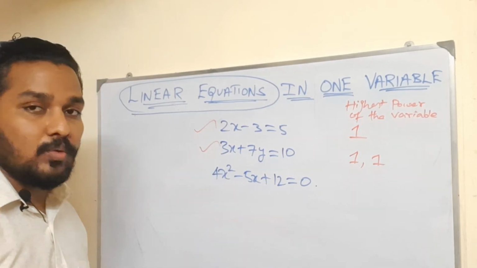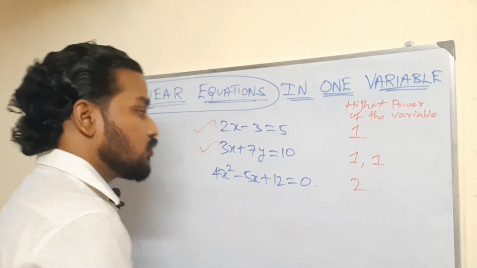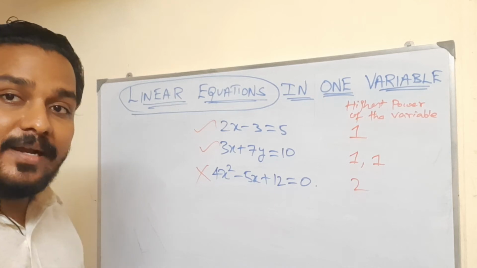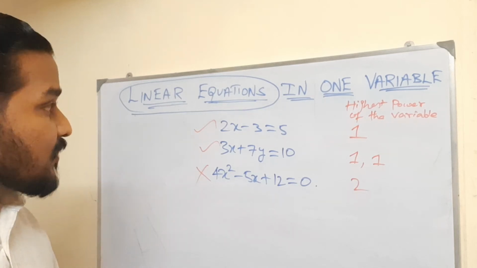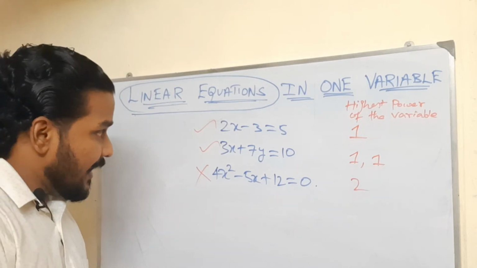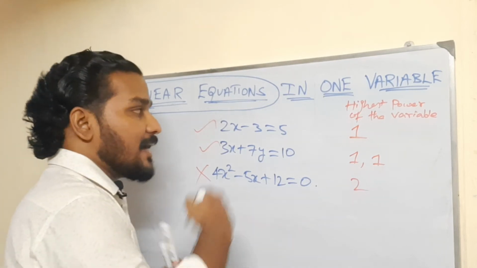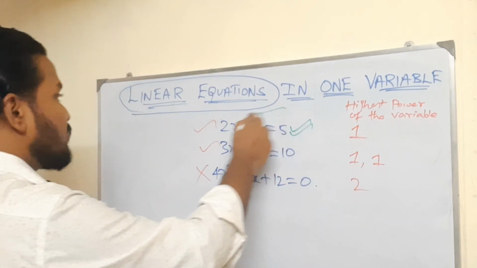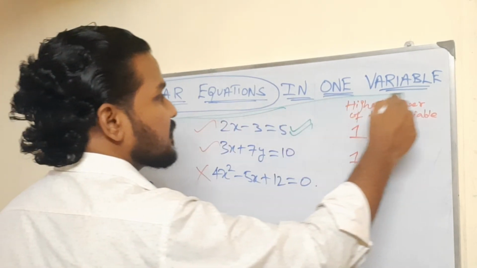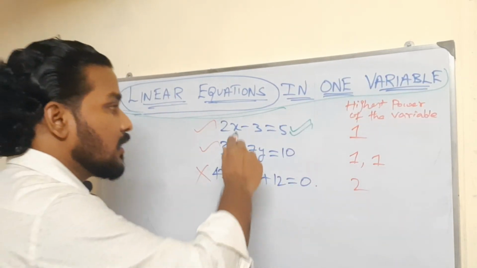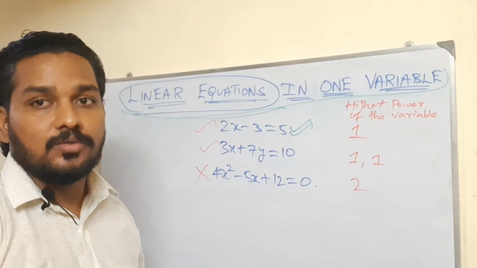And what about this one? The highest power is 2, so this is not a linear equation. But whenever you are talking about a linear equation in one variable, that time this alone is the valid answer. Linear equation in one variable means 2x minus 3 is equal to 5.